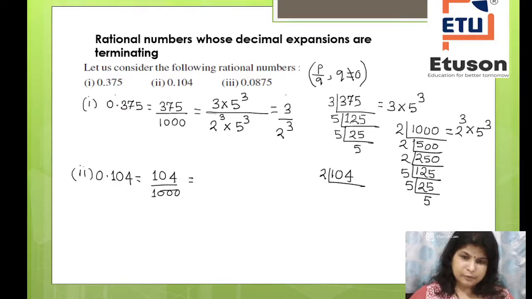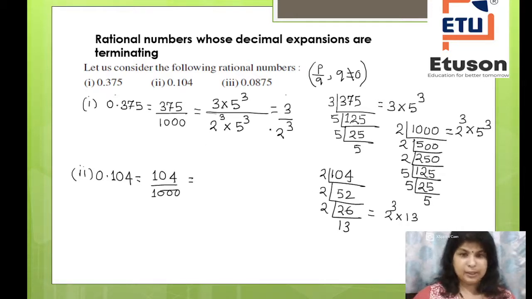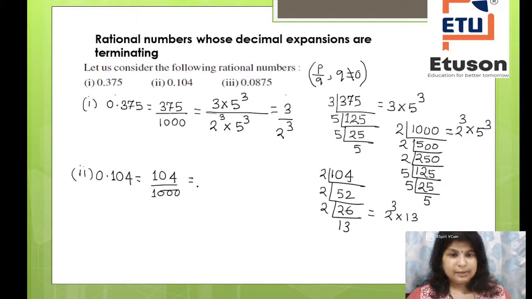104, divide by 2, it is equal to 52, right? Again divided by 2, it becomes 26. Again divided by 2, it becomes 13. So your prime factors will be 2 to the power 3 into 13. Correct or not? 2 to the power 3 into 13. And for 1000 we have already obtained it in the previous example, so we will just take it.